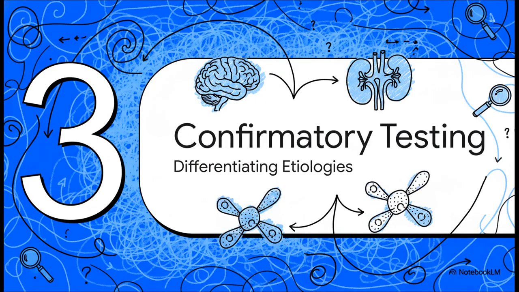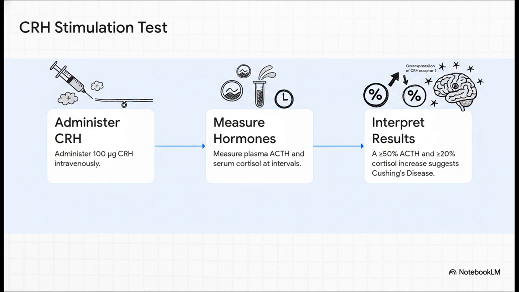All right, so you've confirmed hypercortisolism. The second diagnostic step is all about differentiating Cushing's disease from other causes of ACTH-dependent hypercortisolism, namely ectopic ACTH syndrome. The CRH stimulation test is your go-to for assessing the pituitary response. The protocol itself is standard, 100 micrograms of CRH IV. The crucial piece here is the interpretation. You're looking for an increase of 50% or more in ACTH and a 20% or more increase in cortisol. That response is highly suggestive of a pituitary source, driven by the overexpression of CRH receptor 1 in these tumors.